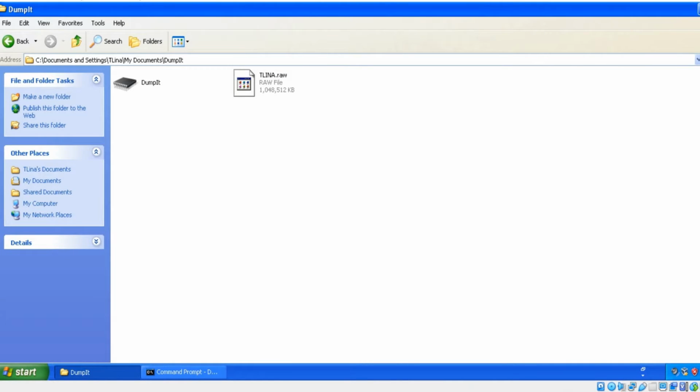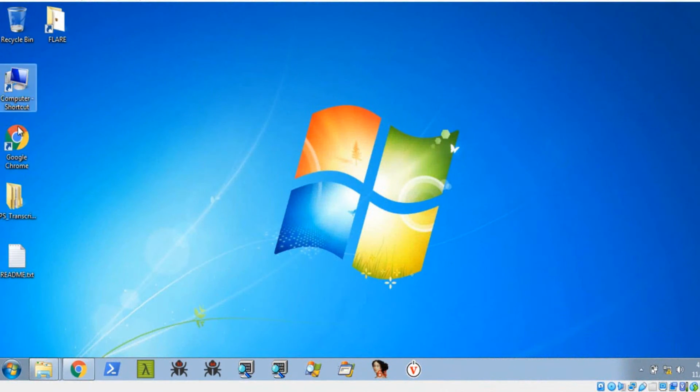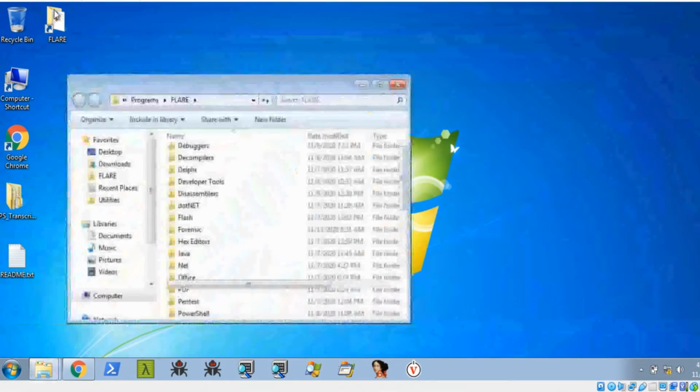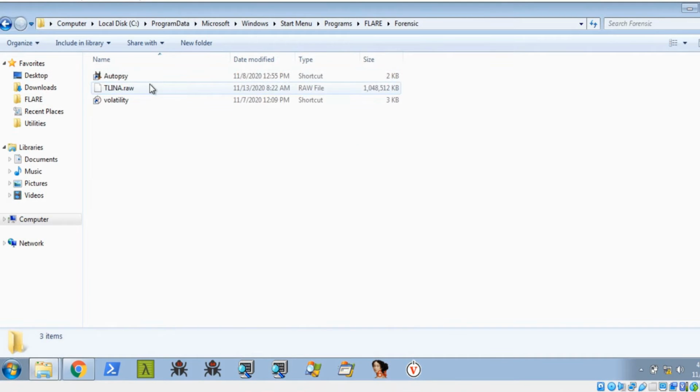I have already copied it to my Windows 7 machine. Here in this forensics folder, you can see I have copied that memory dump to the Windows 7 machine. So now I'm going to run the Volatility tool.